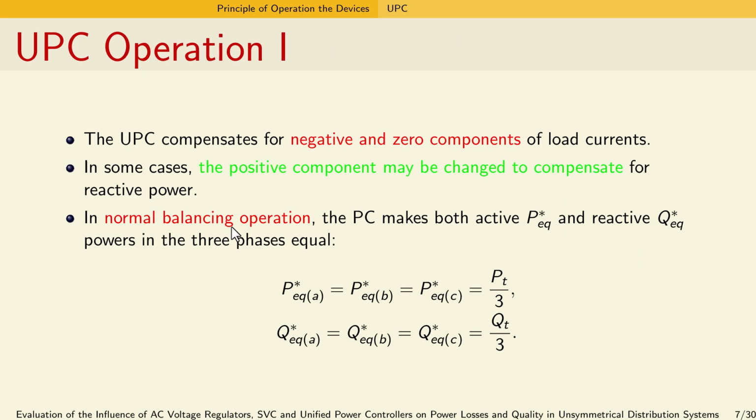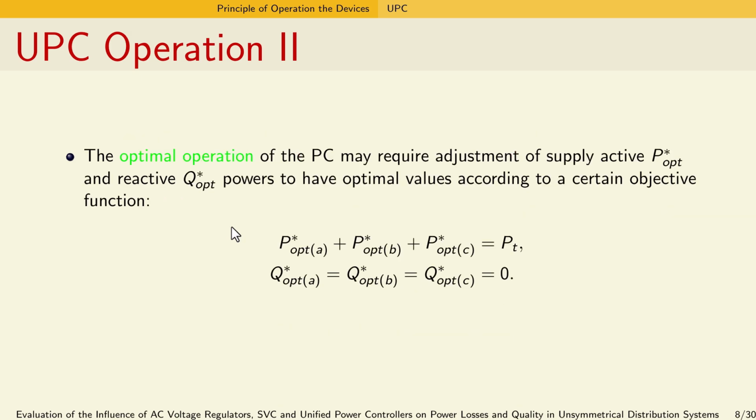Operation scenarios of the UPC: we have 2 operation scenarios. The first scenario is balancing the active and reactive power by compensating the negative and zero components, and we can also change the positive component using a passive element, in our case a capacitor, to compensate the reactive power of the load. So we have two operations. The first operation uses the UPC to balance the active and reactive power, and the second operation uses it to balance the active power and make the reactive power equal to 0. We will refer to the UPC in this mode as the UPC SVC device.